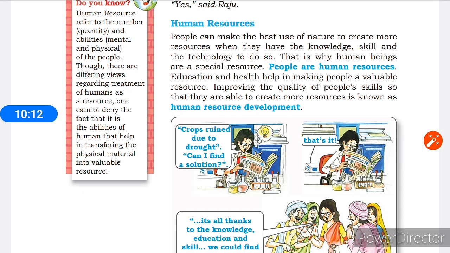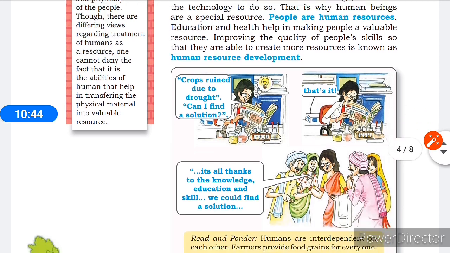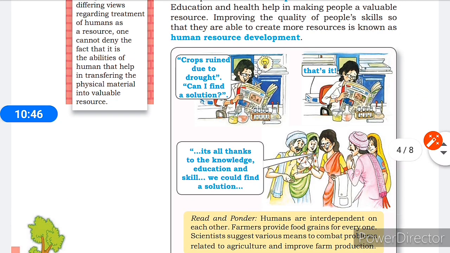People can make the best use of nature to create more resources when they have the knowledge, skill and the technology to do so. That is why human beings are a special resource. People are human resource. Education and health help in making people a valuable resource. Improving the quality of people's skill so that they are able to create more resources is known as human resource development. Now, all of you see this picture.